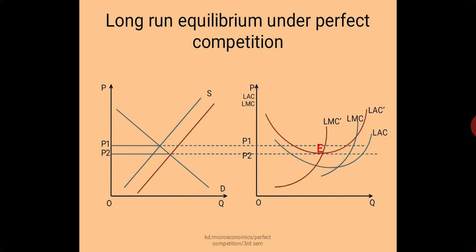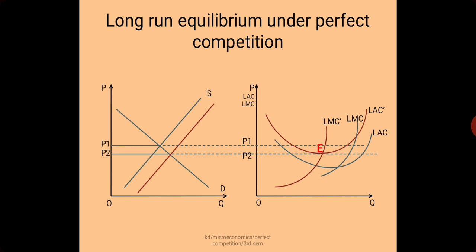And from this diagram we can see that due to the increase in cost, we are moving from the LAC curve to the LAC prime curve, and this LAC prime curve has a new LMC curve also, shown by LMC prime.